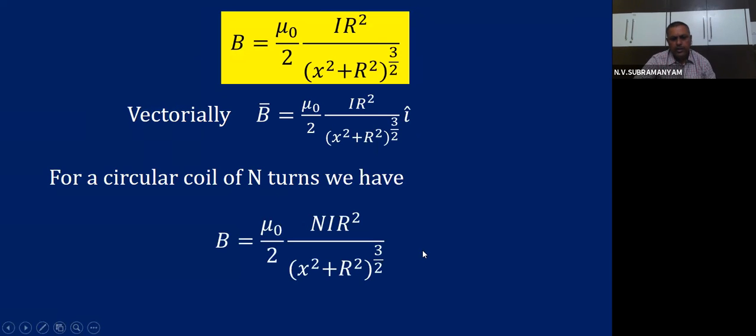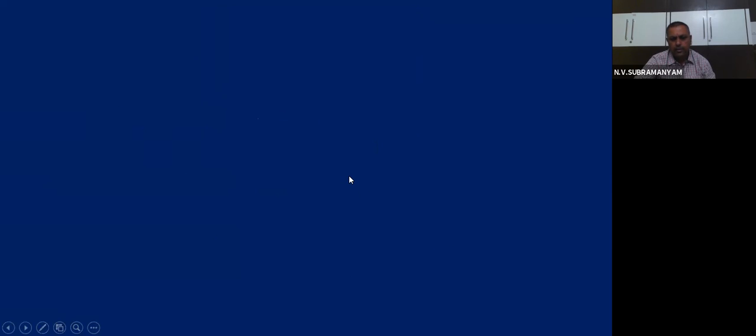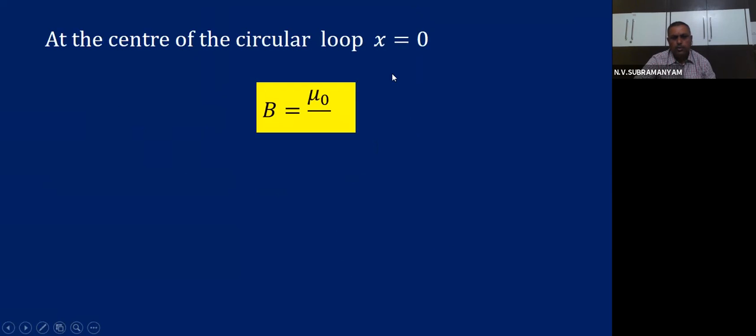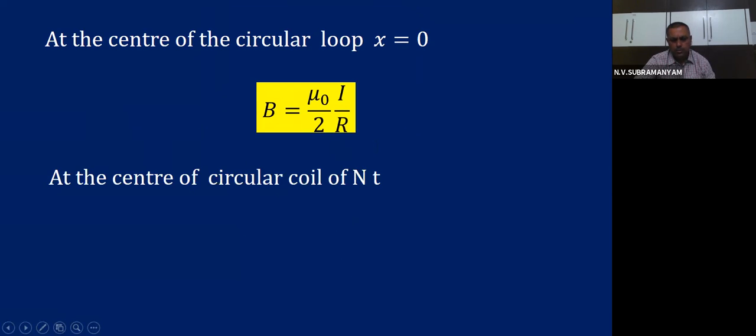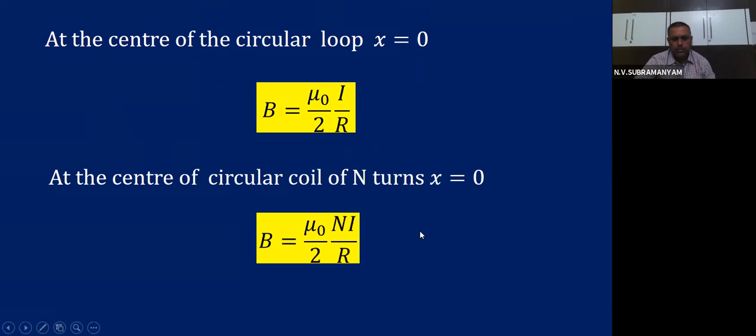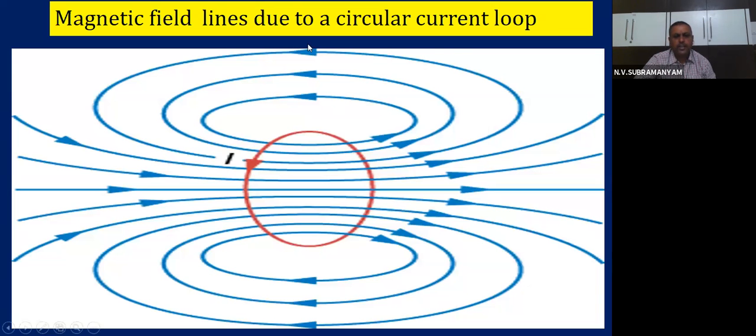For n turns, we will get this formula, N I R square. At the center of the loop, x value will be 0. Then I will get mu naught by 2 I by r. I explained all these things to you. Okay, mu naught by 2 N I by r for n turns. So this is the field lines due to circular loop, children.